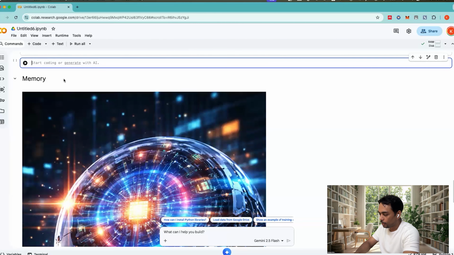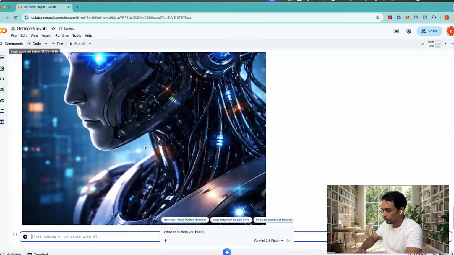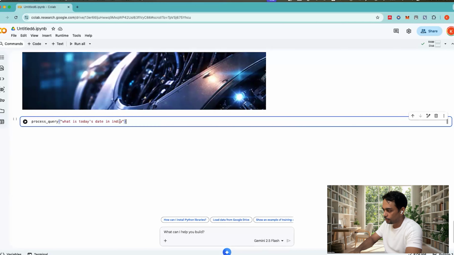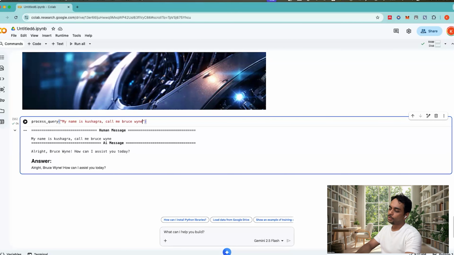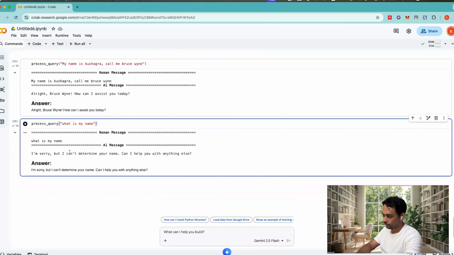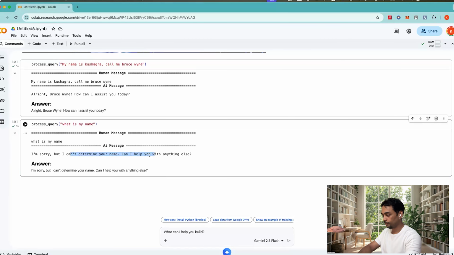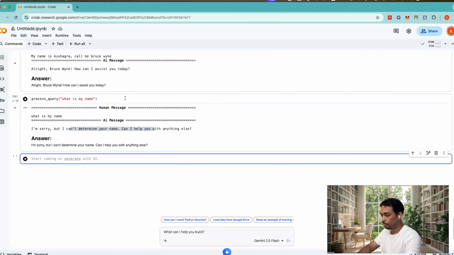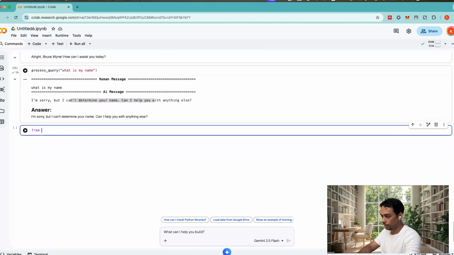Okay, I need to add the code, paste it now. Let's give it a memory problem. I will say my name is Kushag and call me Bruce Wayne. So it should call me Bruce Wayne from the next chat onwards. Normally, ChatGPT, Gemini and other tools do that, as you have seen. Let's see, can this do that? No, it cannot. It cannot remember me. So this is basically a memory problem. It should remember me. How can I do that?